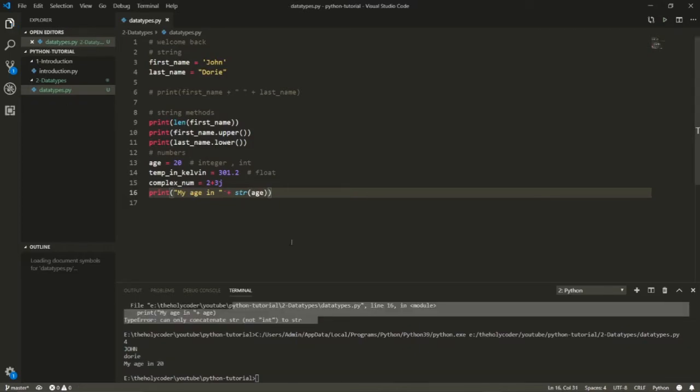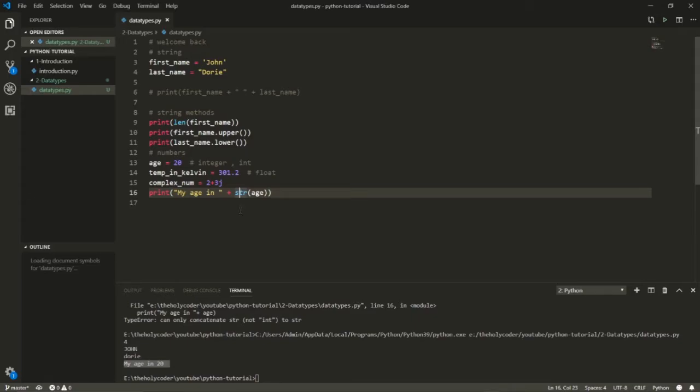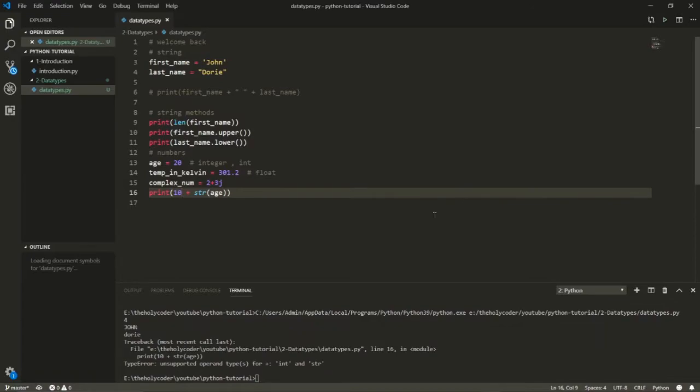And you can see that my age is 20 is now printed. Now we can also convert a string into a number as long as it is convertible. So I cannot convert this, Dory, into an int, but I can convert this age, which becomes a string later, into an int. To show this, let's say I add 10 to it, 10 plus string, which probably should give me an error, right?